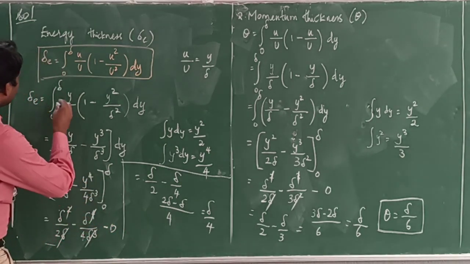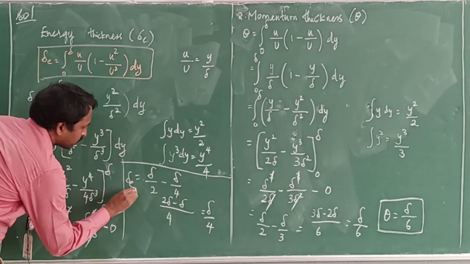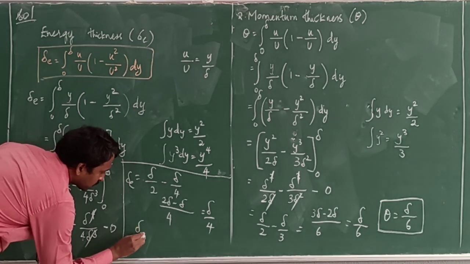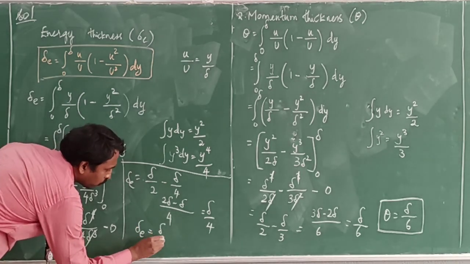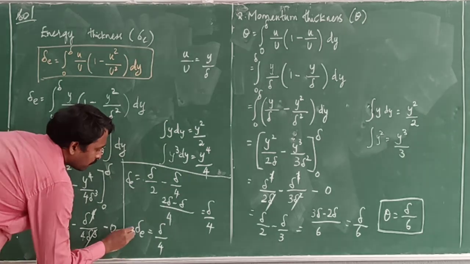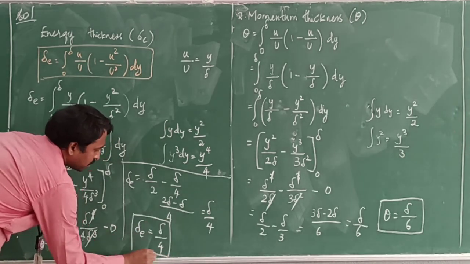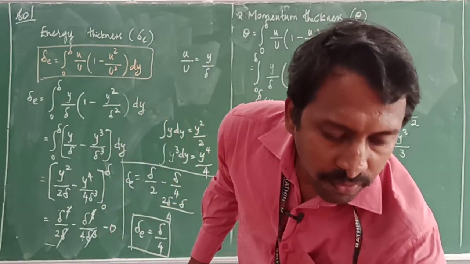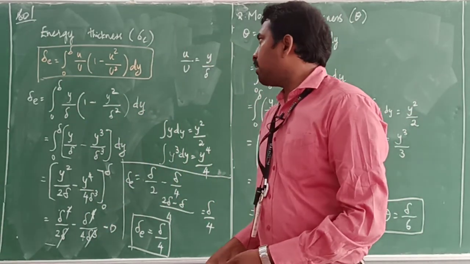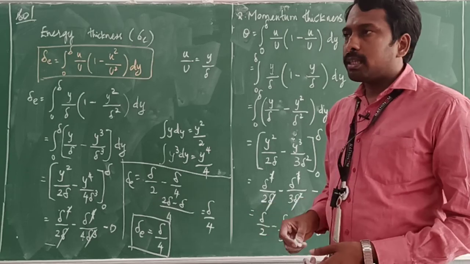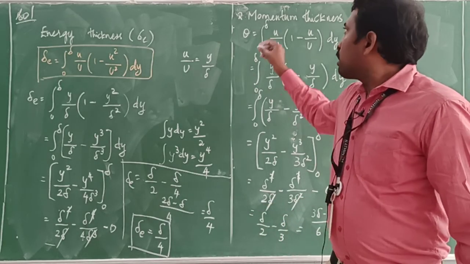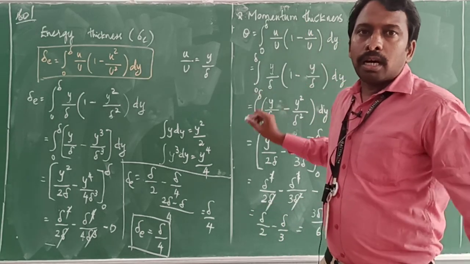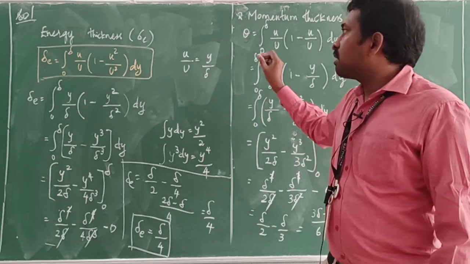So the energy thickness is 1/4 times the boundary layer thickness. So from this problem we can find the three values: one is displacement thickness delta star, momentum thickness theta, and energy thickness delta E.